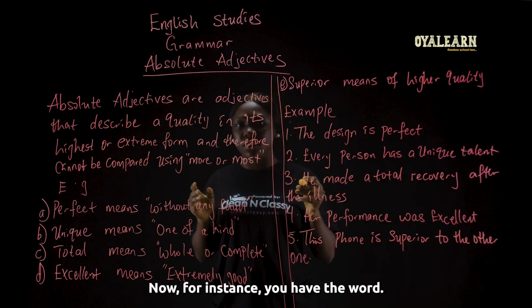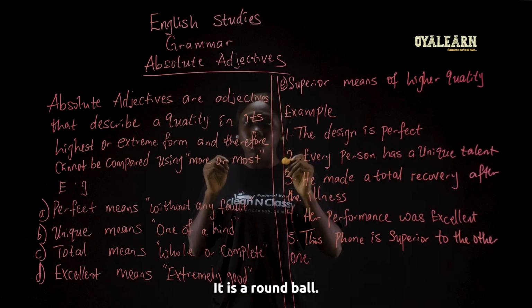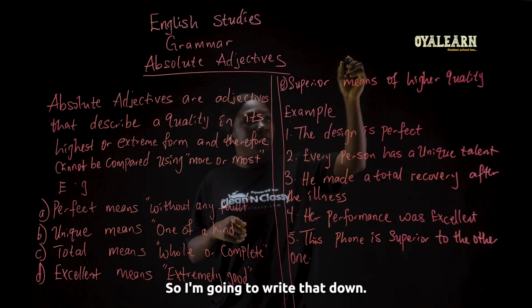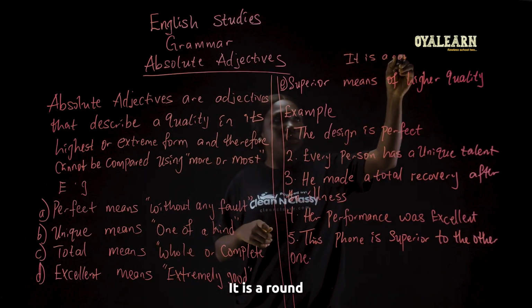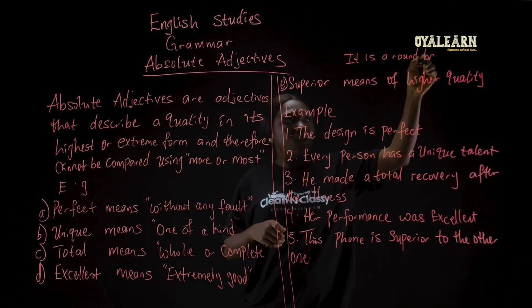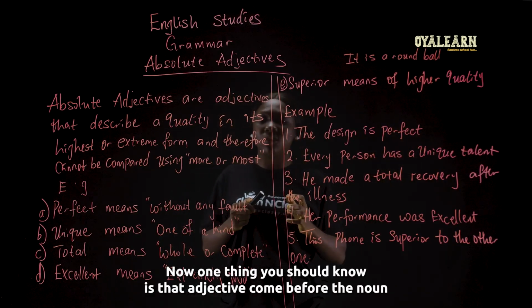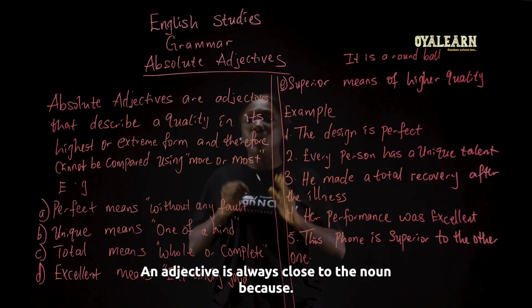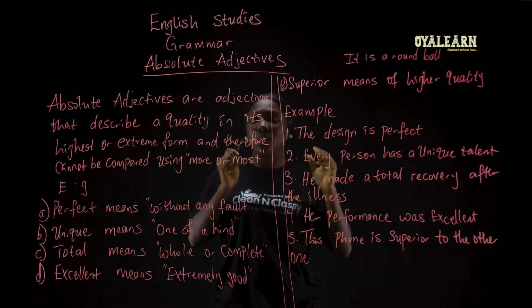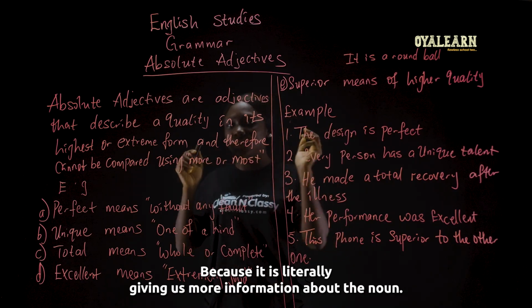Now, for instance, you have the sentence, it is a round ball. So I'm going to write that down. It is a round ball. Now, one thing you should know is that the adjective comes before the noun. And the adjective is always close to the noun because it is literally giving us more information about the noun.